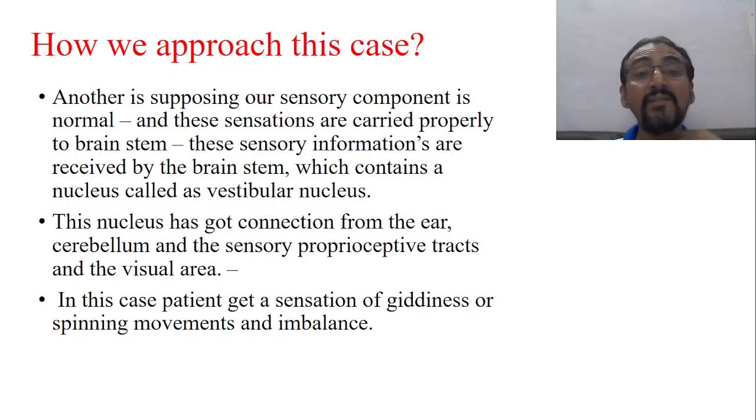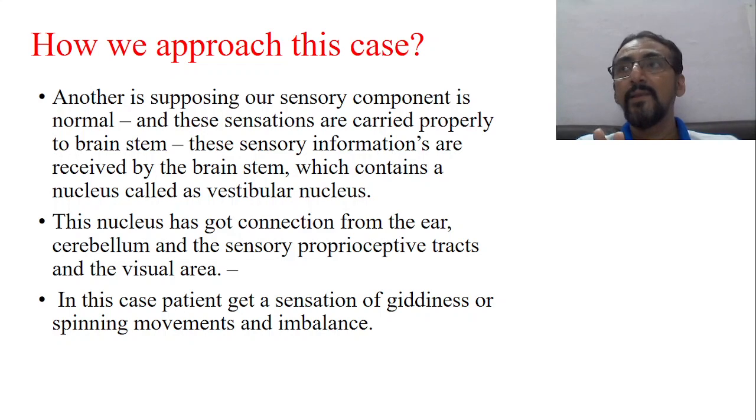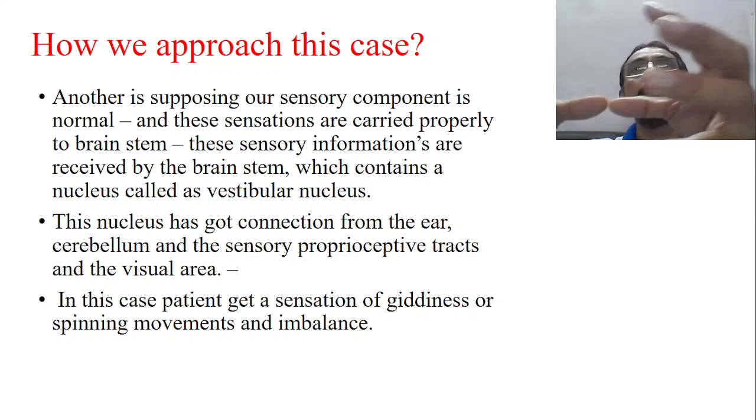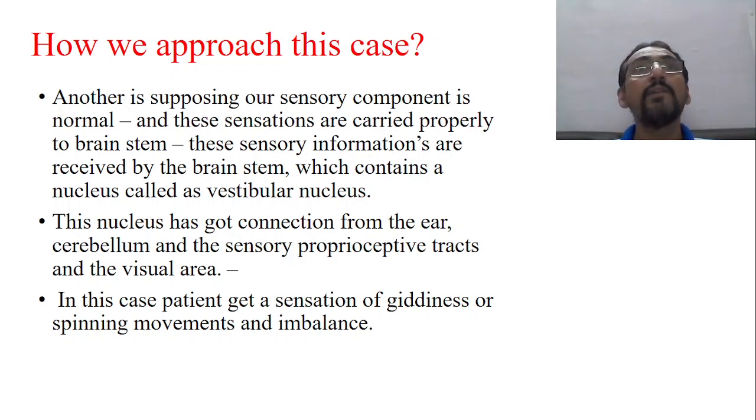Okay, so in this case, the patient gets a sensation of giddiness or spinning or imbalance. Now if there is a problem in this vestibular area, the patient will have giddiness, because the vestibular area is where the different inputs needed to maintain balance come together, just like a railway junction.